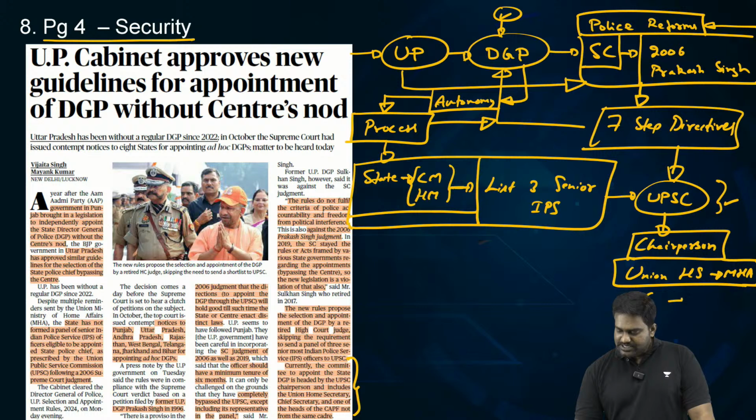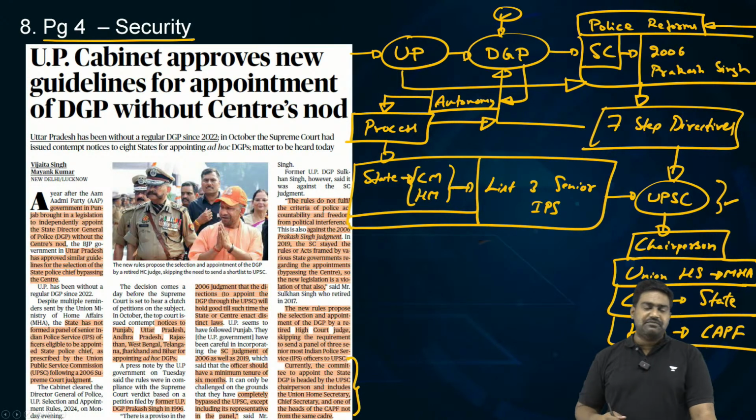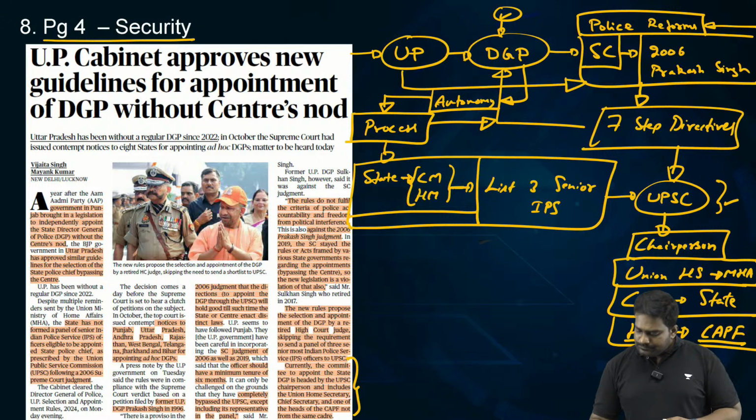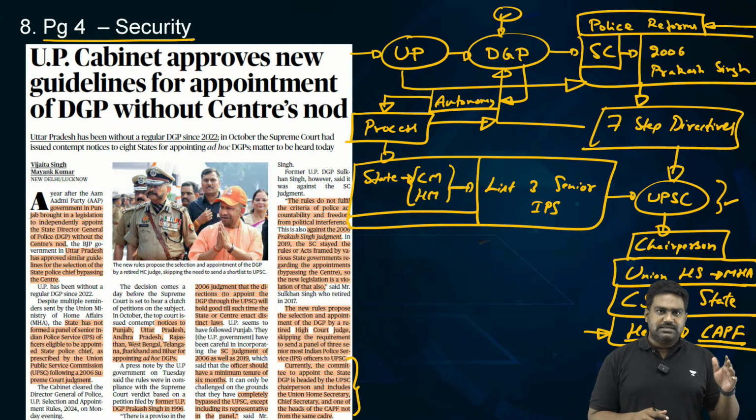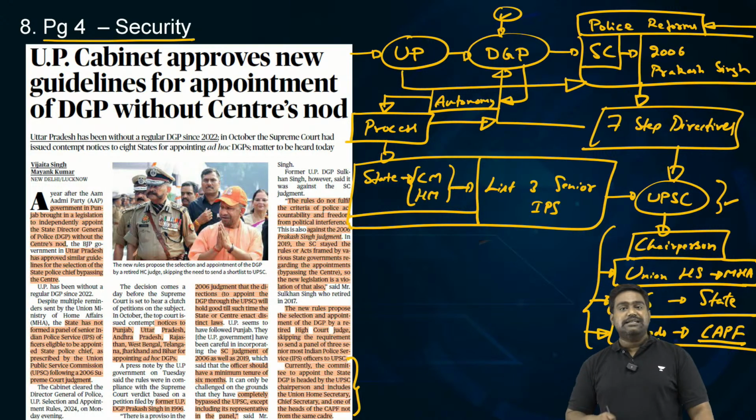The Chief Secretary of the state, who is the highest ranked civil servant at the state level, and one of the heads of a CAPF, Central Armed Police Force, like BSF, CRPF, CISF, etc. One of the heads of a CAPF who's not from the same cadre. Now, let's say UP DGP has to be appointed. Then, one of the heads of a CAPF who's not from the UP cadre, a senior IPS officer heading a CAPF, will be part of this committee, headed by the UPSC chairperson, accompanied by the Union Home Secretary and Chief Secretary of the state as members.